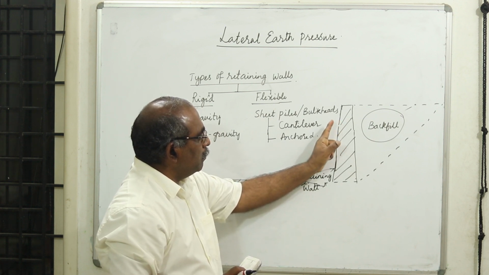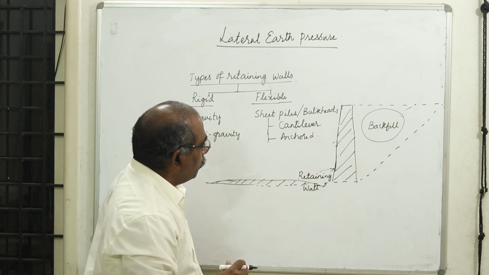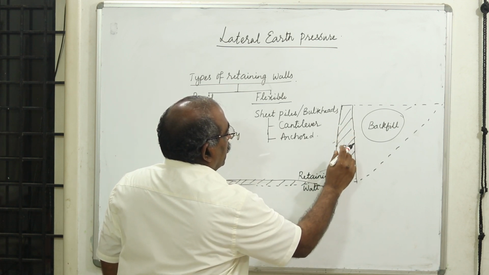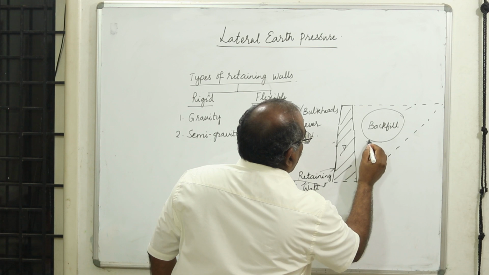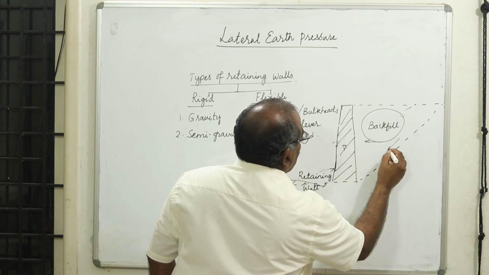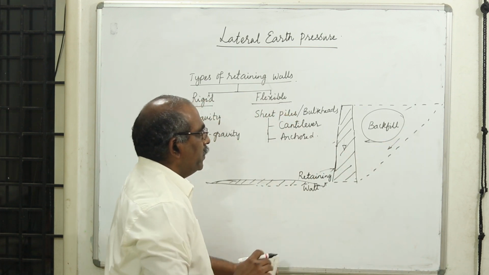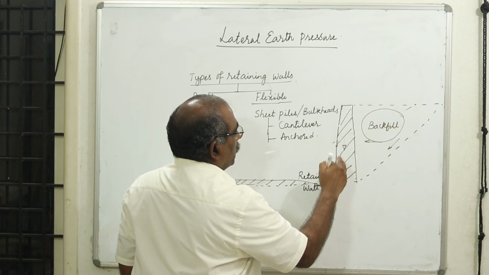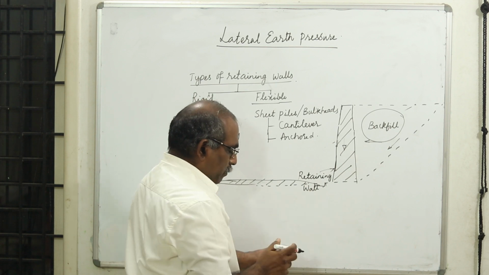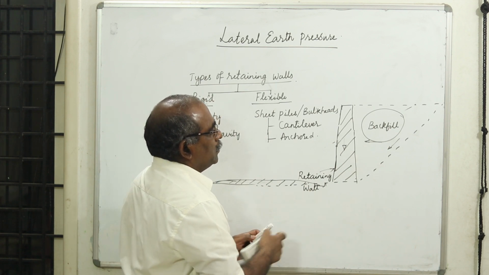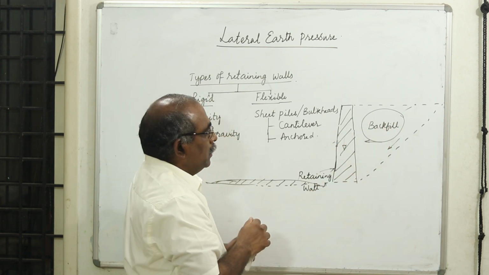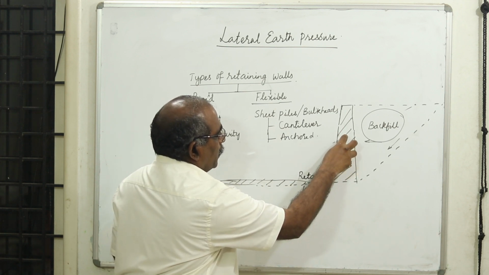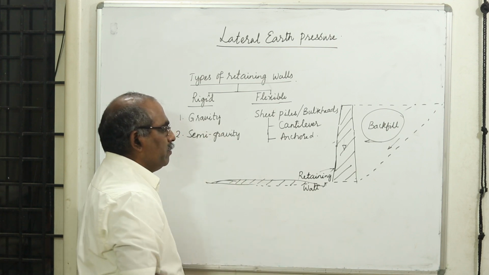In the gravity type of retaining structures, basically the retaining wall performs based on its mass. Now there is a lateral force, or driving force, along this wedge of the soil which is trying to move. This is trying to create some thrust on the retaining structure. If it has to be stable so that it can retain this soil mass which wants to drive away and come to a natural equilibrium, it is retained because of the mass, because of the gravity. Therefore it is called the gravity type of retaining wall.